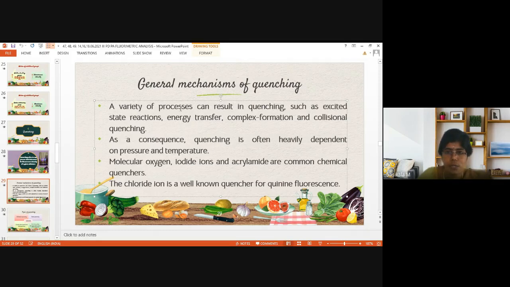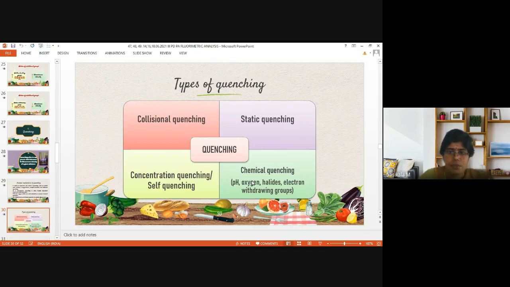loss of emitted light, so fluorescence occurs no more. Then complex formation is when a fluorescent molecule forms a complex with another non-fluorescent molecule, so it becomes non-fluorescent itself, and quenching occurs. Then collisional: when temperature or concentration increases, collision takes place, thereby fluorescence intensity is decreased. And here are some examples. We'll be seeing different types of quenching.